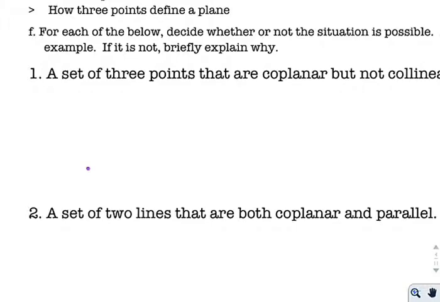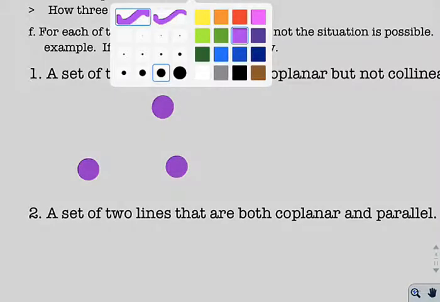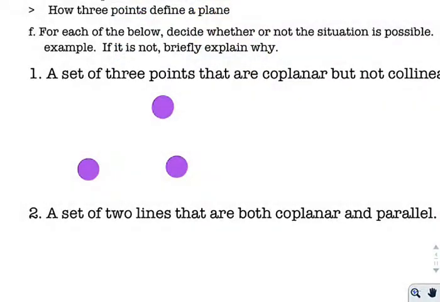So here's point one. That's a bit wimpy. Here's point one. Bam. Point two. Point three. Now, I intentionally drew them so they weren't collinear. That would totally cover the second part of that question. So what I'm questioning now is, are these 3 points going to be coplanar? Well, as we talked about before in part one, it's actually impossible for them not to be.